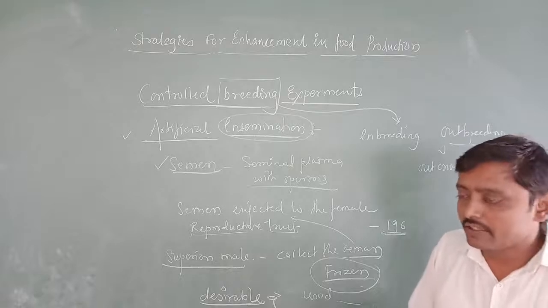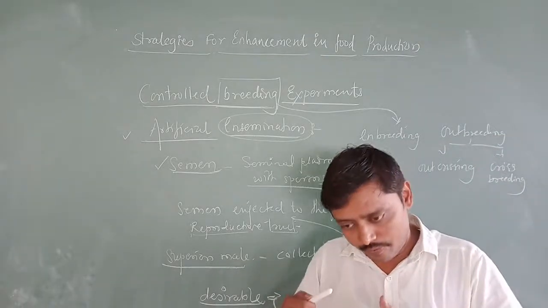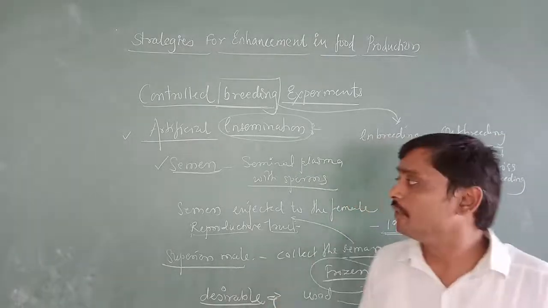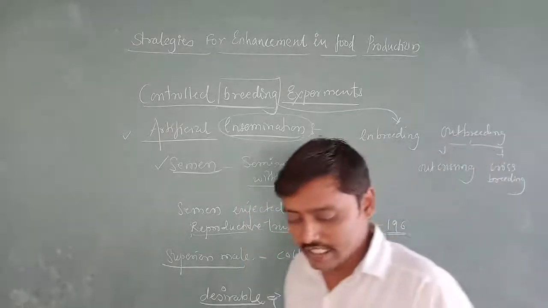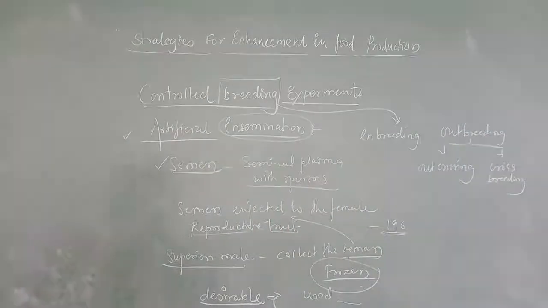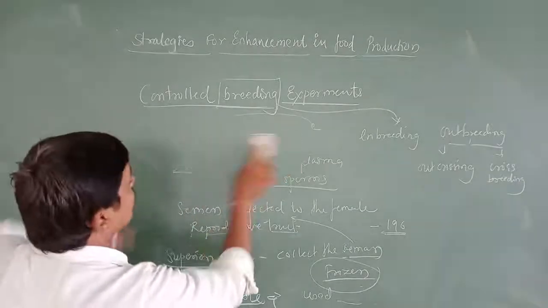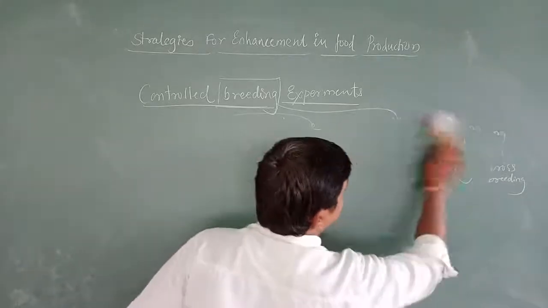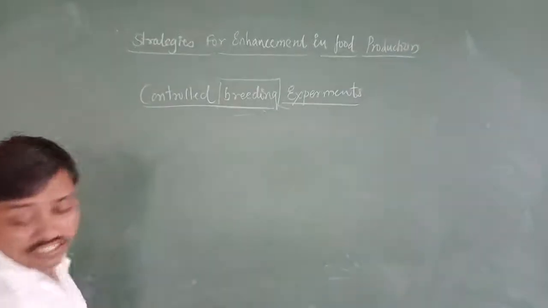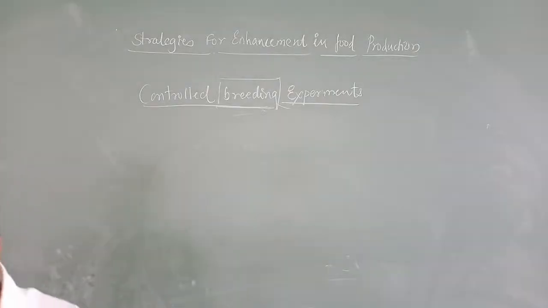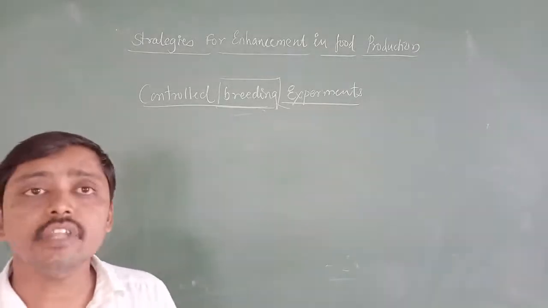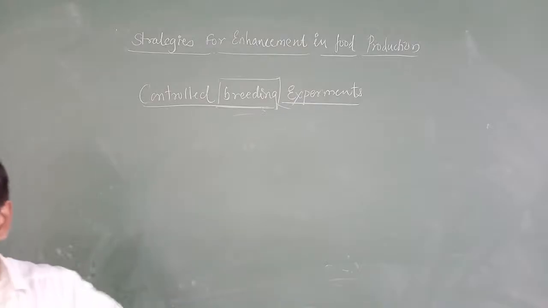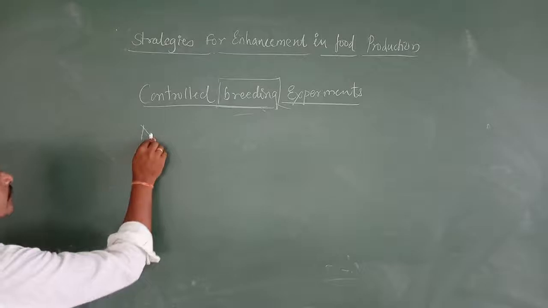Some problems which are there during the normal mating, we used to overcome by using artificial insemination. This is the first experiment under controlled breeding, that is artificial insemination. And now I am going to discuss one important experiment which helps us in breeding.